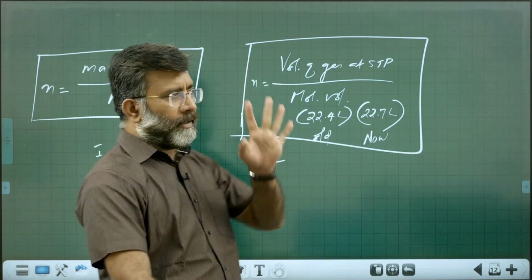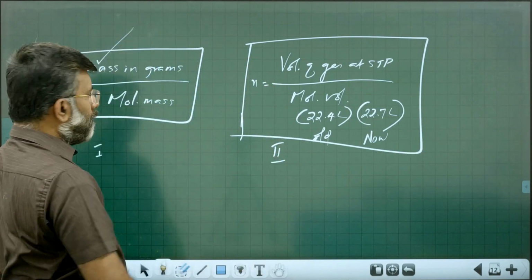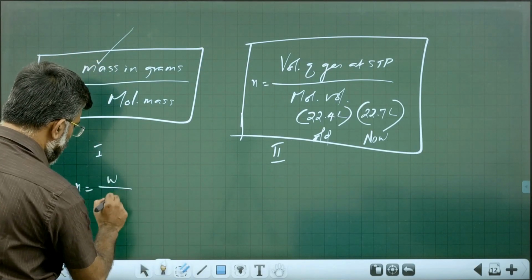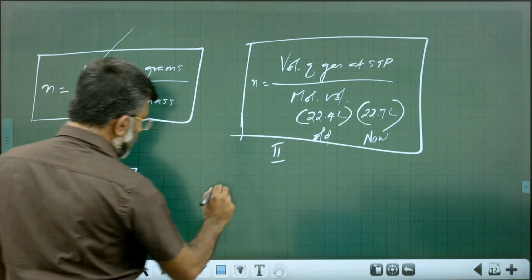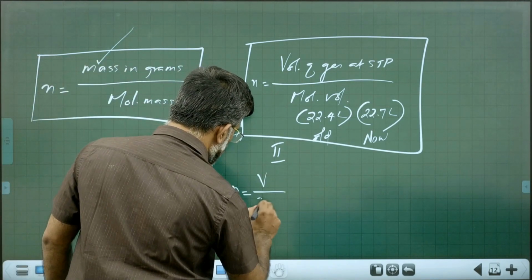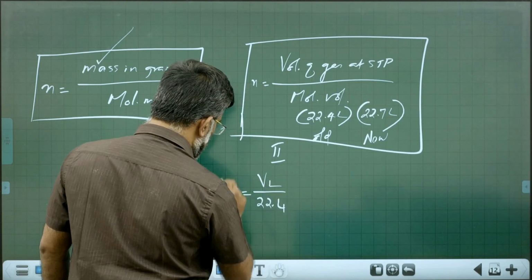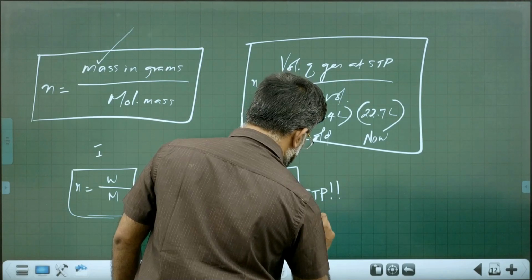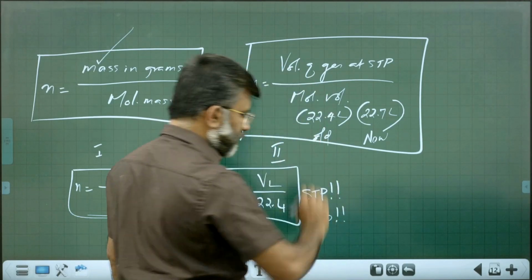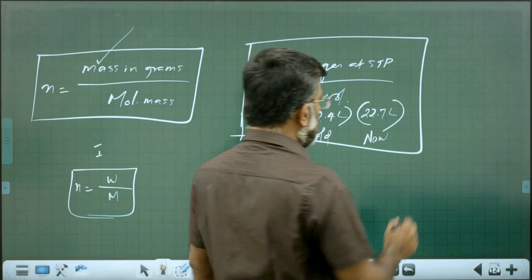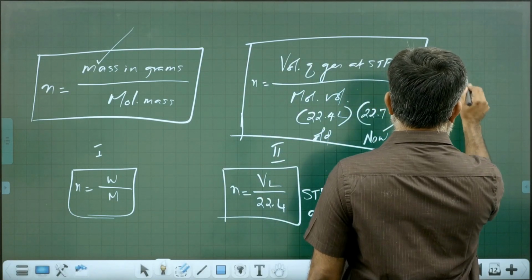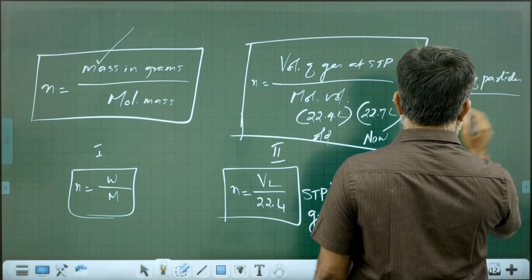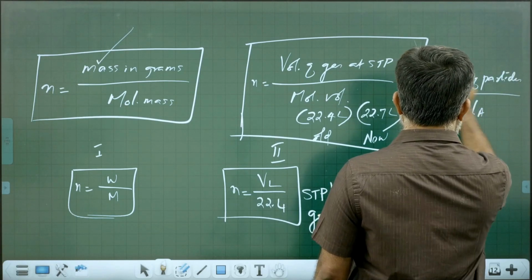So for any matter, when mass is given, number of moles is equal to mass by molar mass. Number of moles is equal to volume by 22.4 or 22.7, remember, only at STP, only for gases. And number three, number of moles is equal to number of particles divided by Avogadro number.